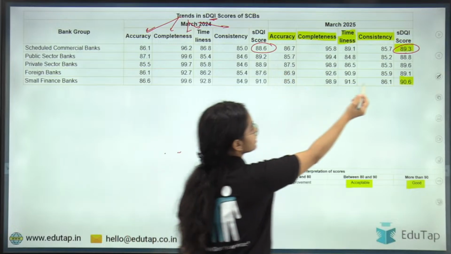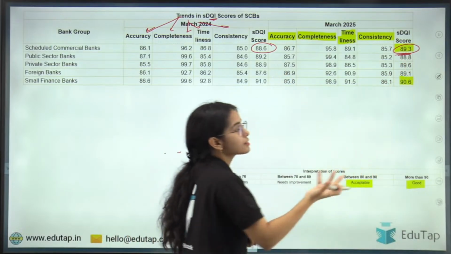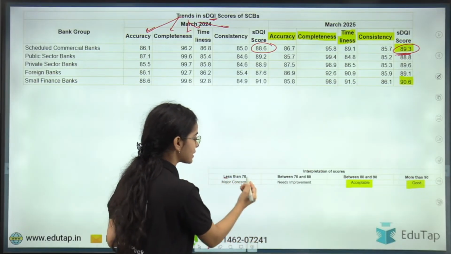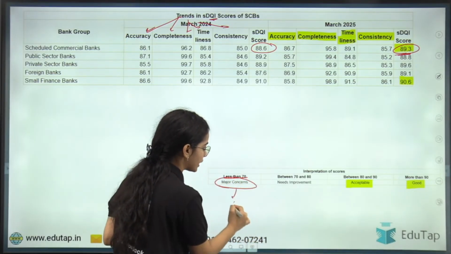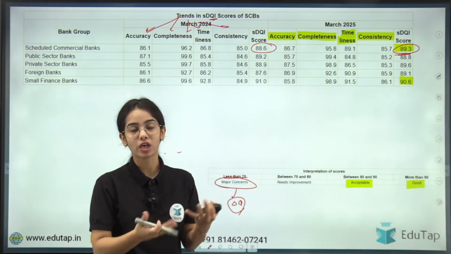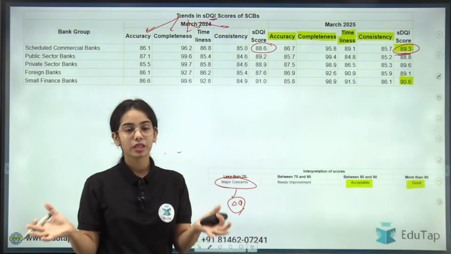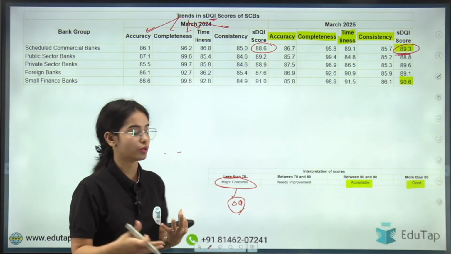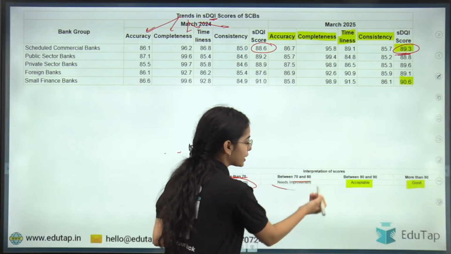And if this score is 89.3, what does this score state? Basically, if the score is less than 70, that means there are major concerns in the data quality. The data quality is not good. The risk assessment cannot happen through that data, or the risk data aggregation is not good and such. 70 to 80 needs improvement.